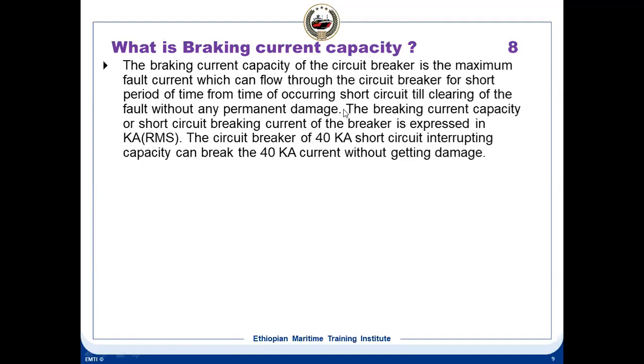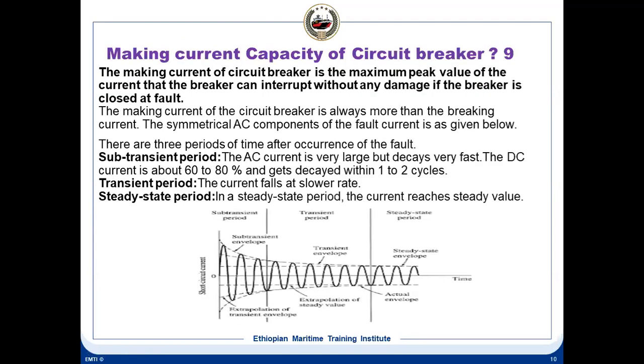The breaking current capacity, which we also call the short circuit breaking current, is expressed in kA, that is kiloamps. It is an RMS current. So when you say a circuit breaker has a 40 kA short circuit interrupting capacity, that means it can break 40 kA current without getting damaged. That is the maximum current which can flow when there is a short circuit, and it is called the breaking current.